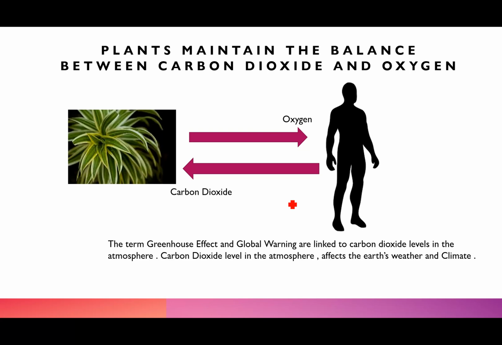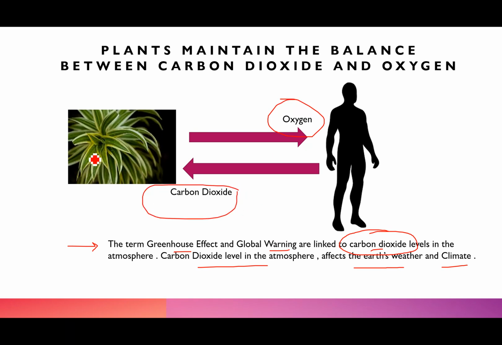So in short, what is the greenhouse effect or what is global warming? See, these two terms that you normally come across are linked to the higher levels of carbon dioxide in the atmosphere. Now, this carbon dioxide level in the atmosphere affects the Earth's weather and climate. And the only way to reduce carbon dioxide is to maintain the balance between the oxygen and the carbon dioxide, and that is maintained by the plants. So it is the plants which maintain this crucial balance between the carbon dioxide and oxygen.